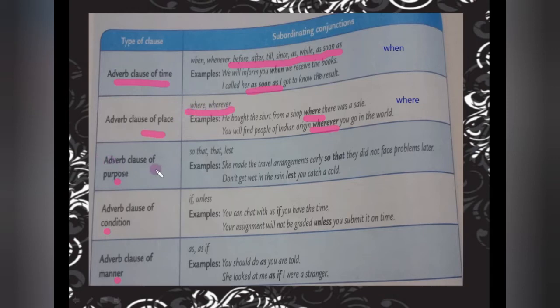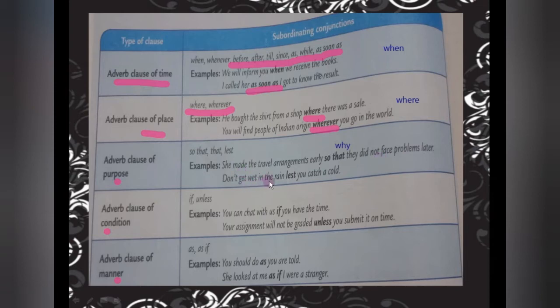Adverb clause of purpose. For purpose, the words are so that and lest. See, she made the travel arrangements early. Why? For this, the question word we have to put here is why. Why? So that, जिससे कि they did not face problems later.